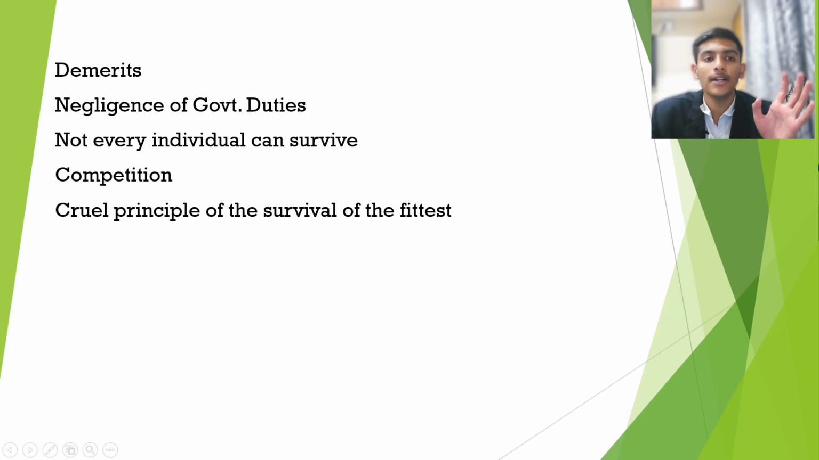Next, what are the demerits of individualism? First, negligence of government duties. Not every individual can survive. Taking Herbert Spencer's statement, if there is a concept of survival of the fittest, not every individual can survive, and there is a lot of competition. This cruel principle existing in individualism is the main demerit of the entire individualism principle.